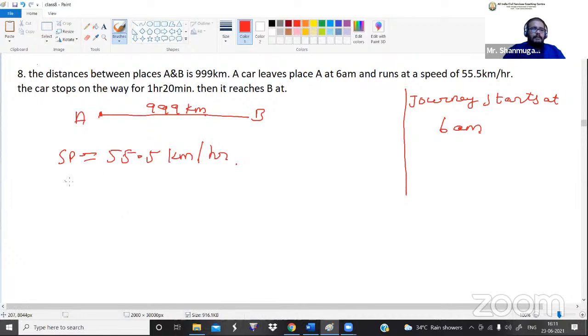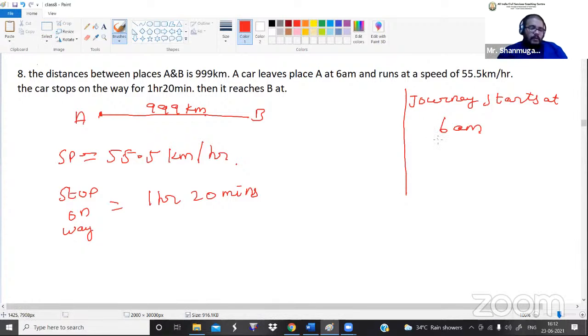So stops on the way means the time duration of the stop on the way is equal to 1 hour 20 minutes. Now what are they asking? They are asking at what time it reaches B.